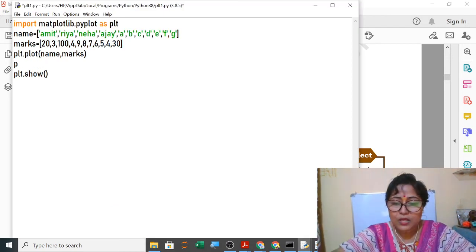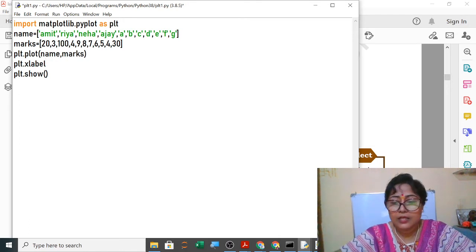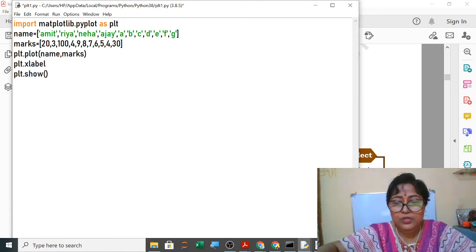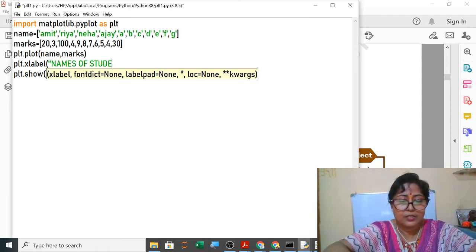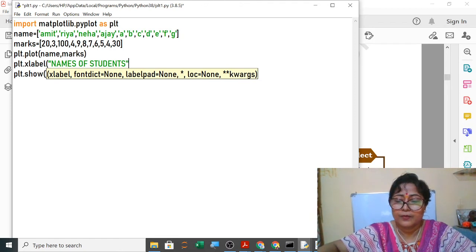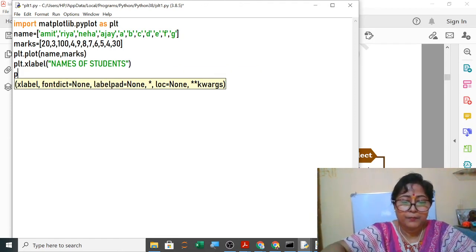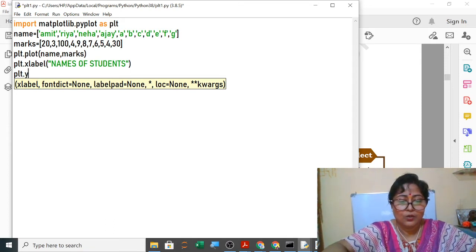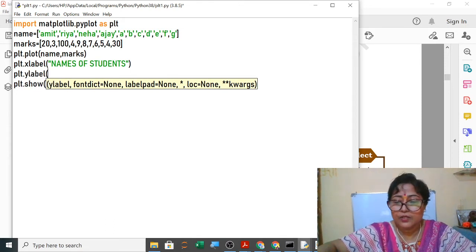So first one will be plt.xlabel. What your xlabel was having? It was having all the names of students. So here names of students. Then ylabel was having plt.ylabel marks of the students.